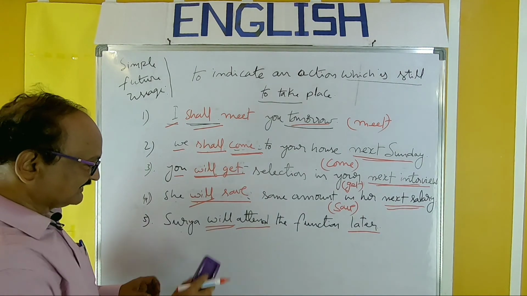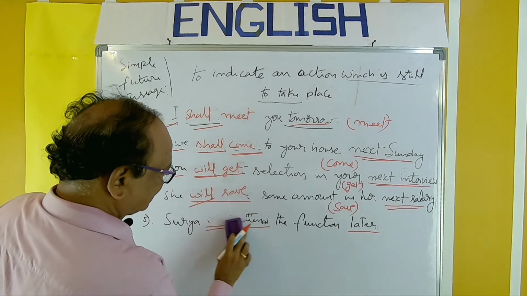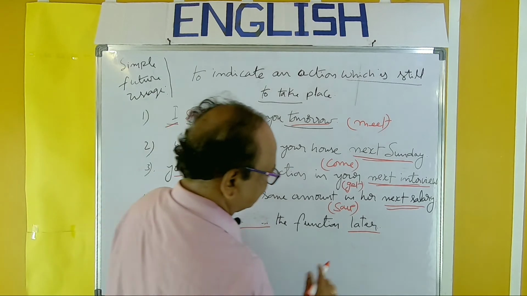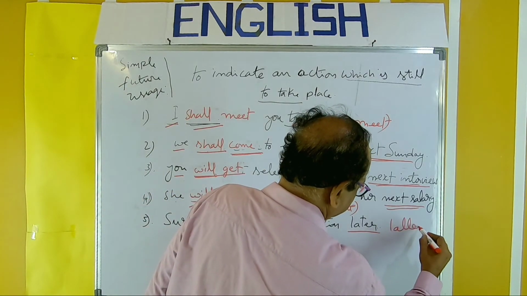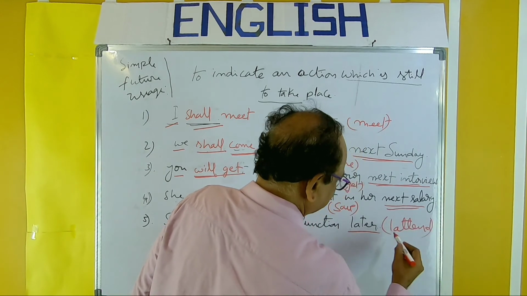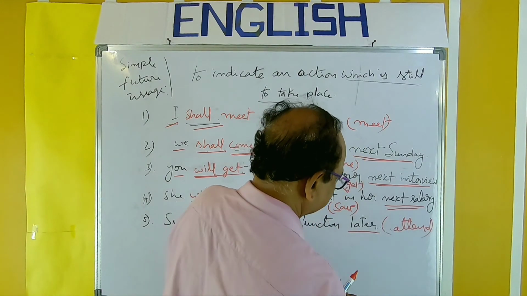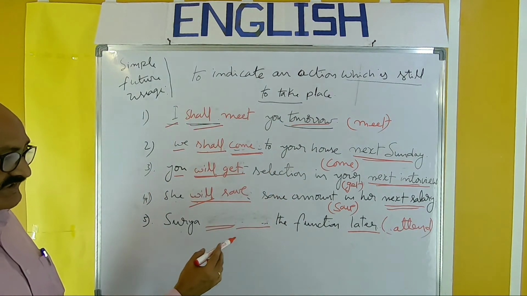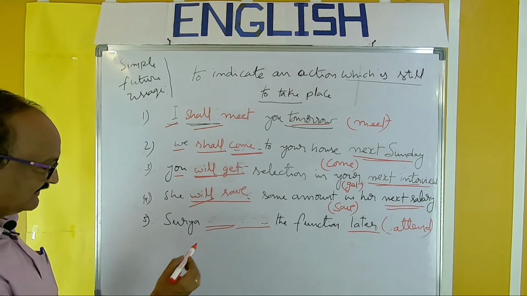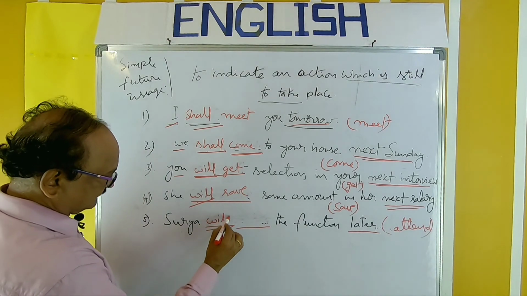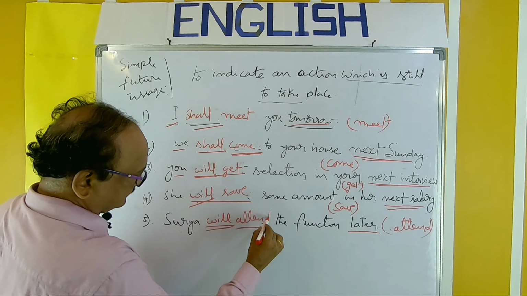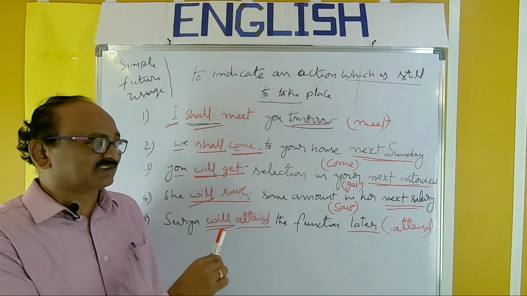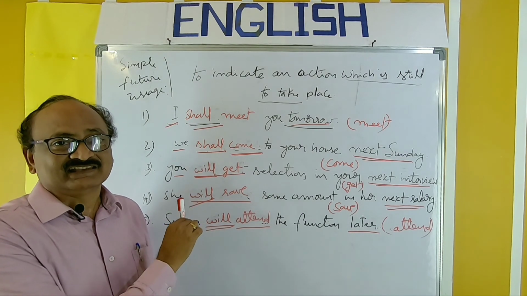Next, this is also the same: Surya dash the function later, verb attend. So Surya will attend the function later. In this way you can recognize it in the examination.